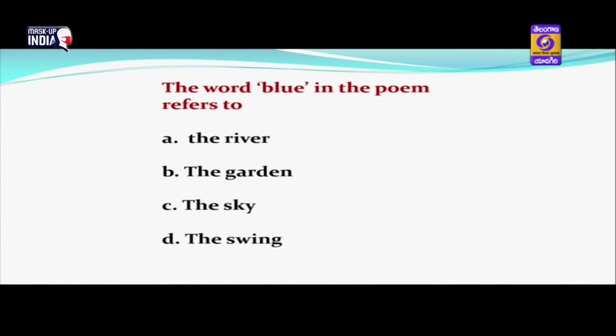The word blue in the poem refers to the river, the garden, the sky or the swing. So if you read the very first line, how do you like to go up in a swing, up in the air so blue? So if you go up in the air, what can we see? We can see the sky. So the word blue refers to the sky.